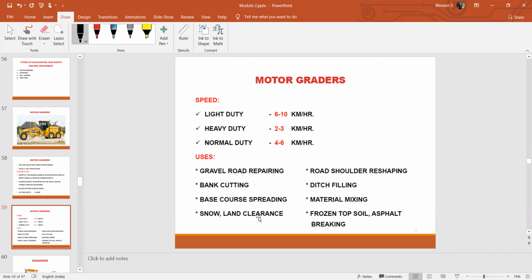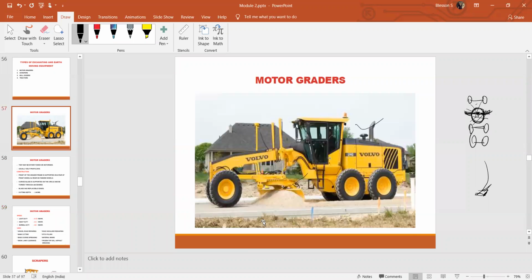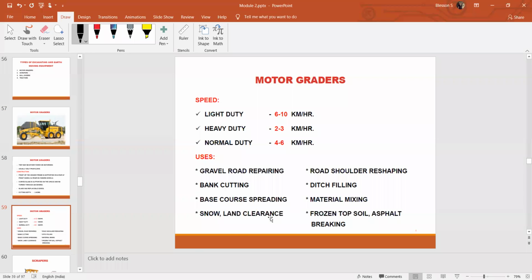It is also used for snow or land clearance; the blade can be utilized for removing snow, and for land clearance, removing any vegetation or material growing over the land. Also road shoulder reshaping, ditch filling, material mixing, frozen topsoil, and asphalt breaking. These are the applications where the motor grader can be utilized.